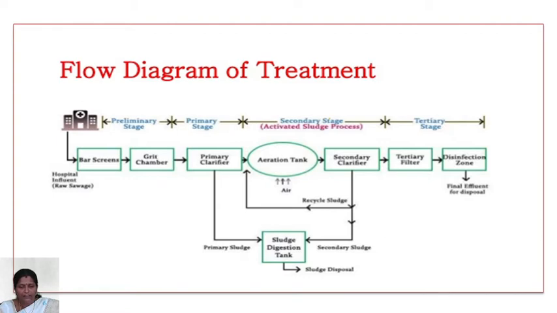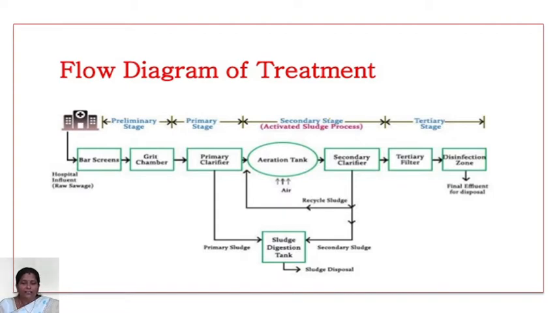Up to the grit chamber, this is called the preliminary stage. If the wastewater contains oil and grease, we can introduce one more treatment process, the skimming tank, to remove the oil and grease particles. Otherwise, it goes directly to the primary stage.